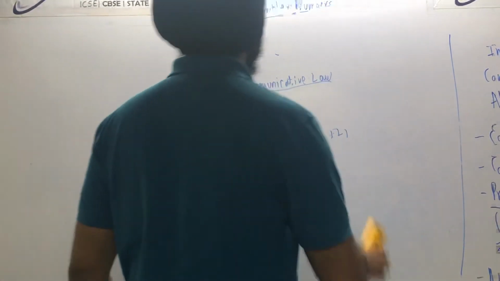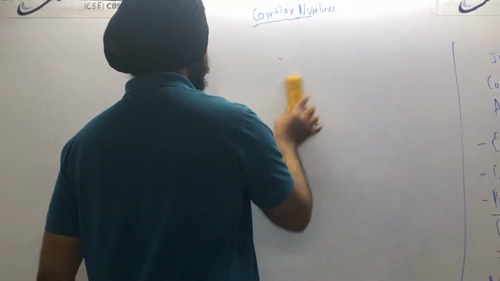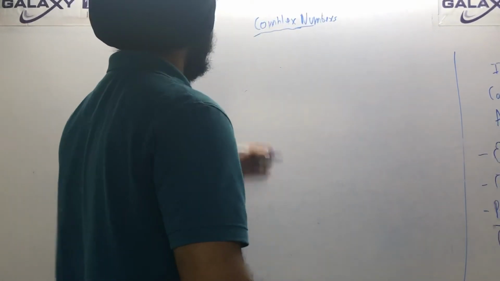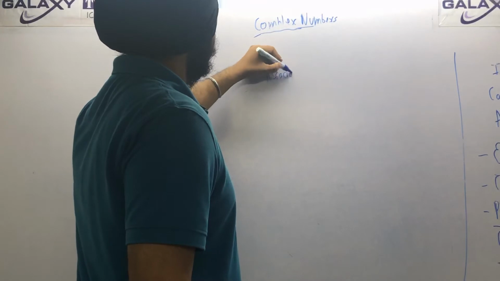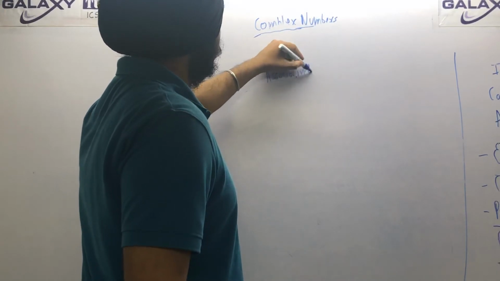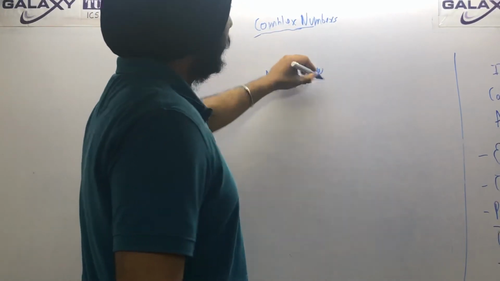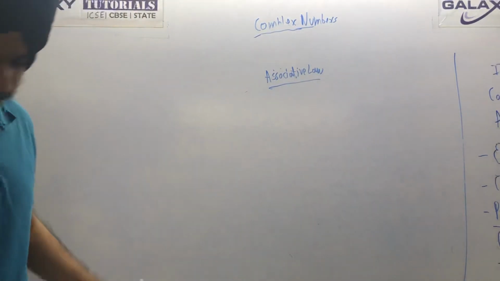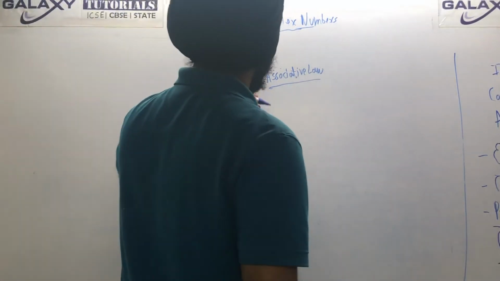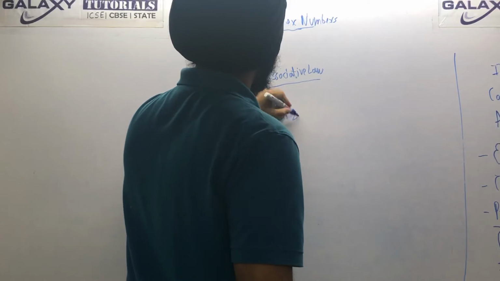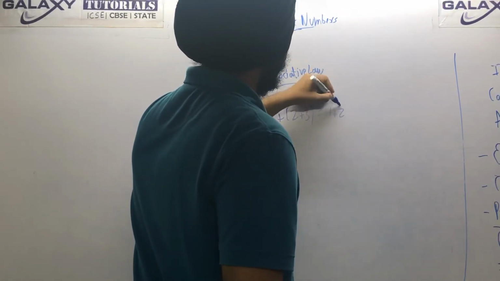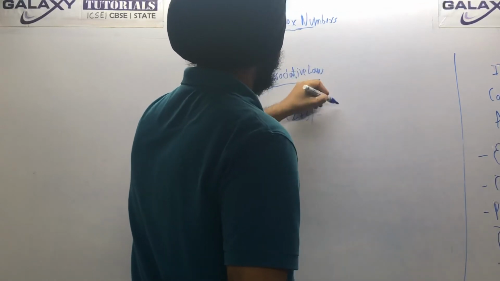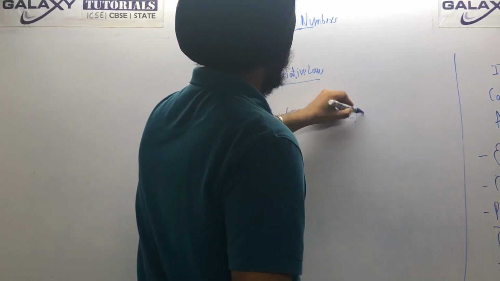Next one, associative law. So what does the associative law state? Basically, it states that 1 plus 2, plus 3 is equal to 1 plus 2 plus 3 with the brackets placed differently.